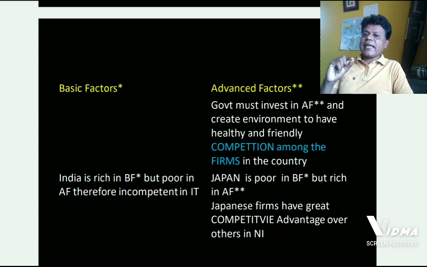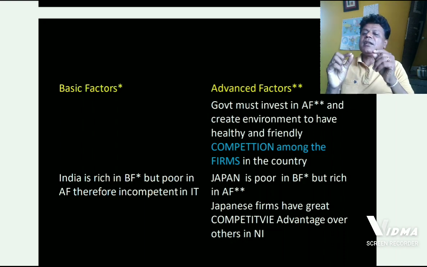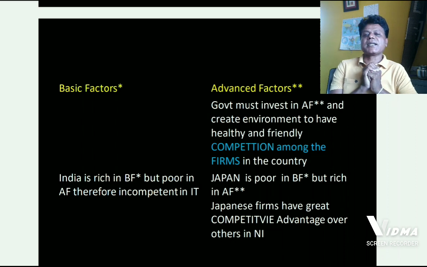If a better environment or better atmosphere is created by the government in the country by making investment, that will have an impact on healthier and friendly competition amongst the firms in the country.